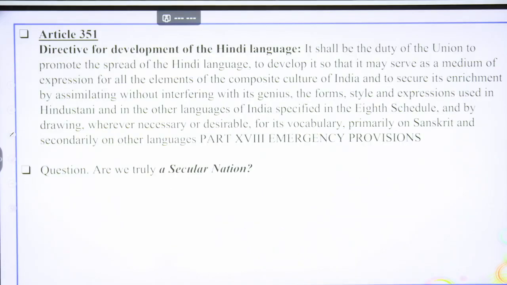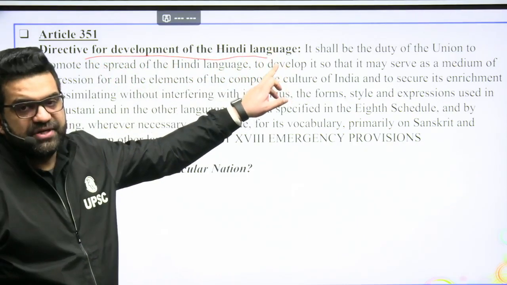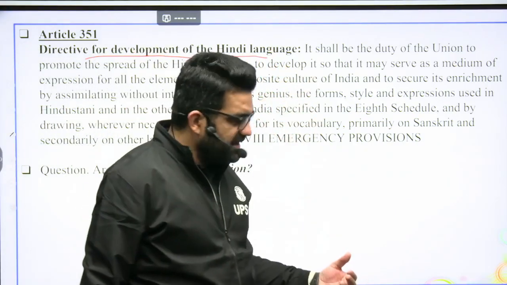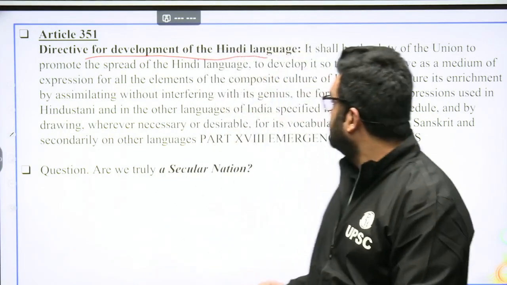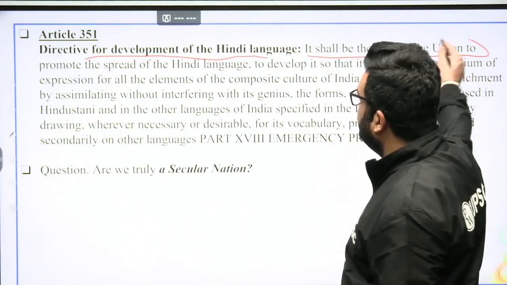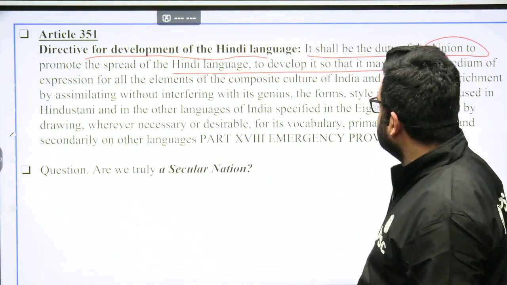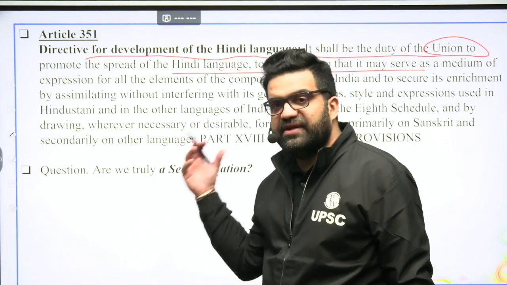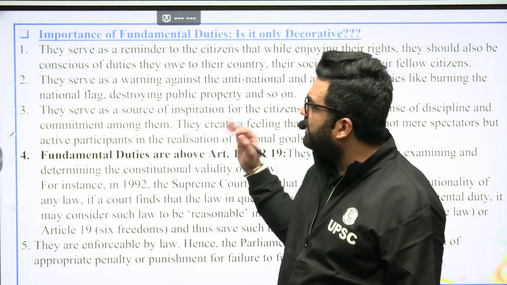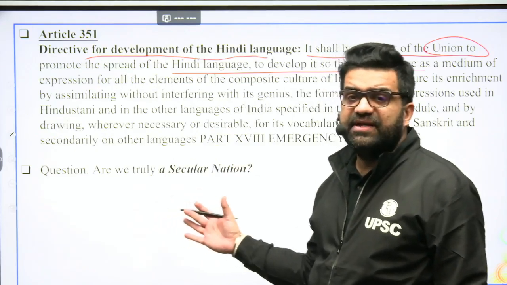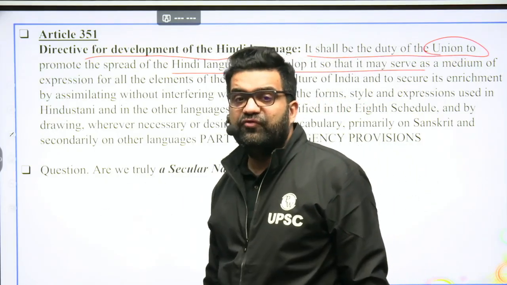Now coming to this part, Article 351, the directive for the development of the Hindi language. This article is given outside the fundamental duties chapter. It says that it shall be the duty of the Union to promote the spread of the Hindi language and to develop it. So there are some directive principles which are given outside Part 4. Likewise, there are some fundamental duties which are not given in Part 4A but are very much expected to be fulfilled by the citizens.